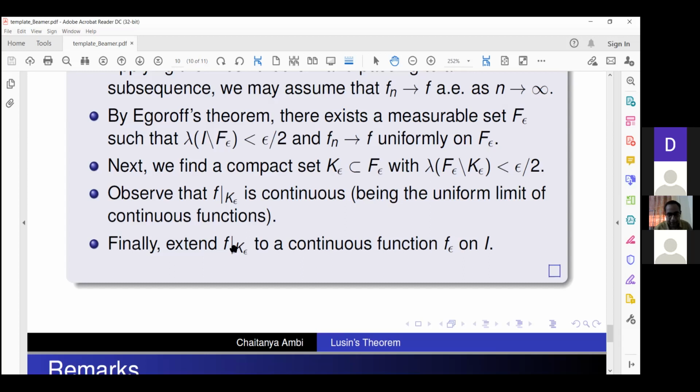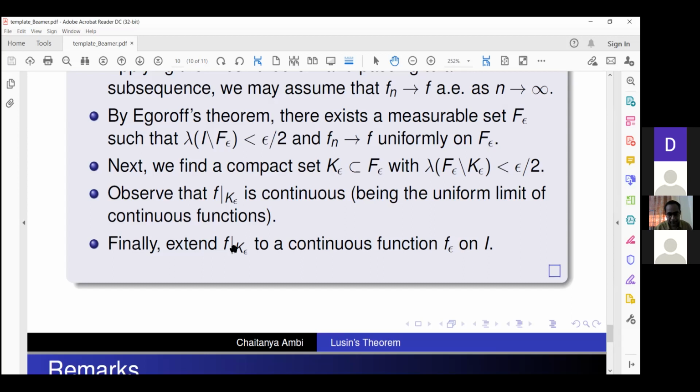At least for step functions, it is easy to picture how a continuous function can be extended outside the compact set to the whole interval I. Outside k epsilon, you can insert segments, simply segments joining the real axis to the endpoints of the k epsilon.